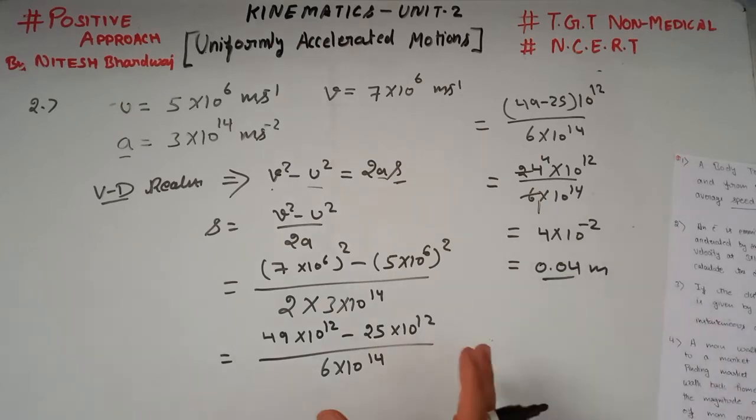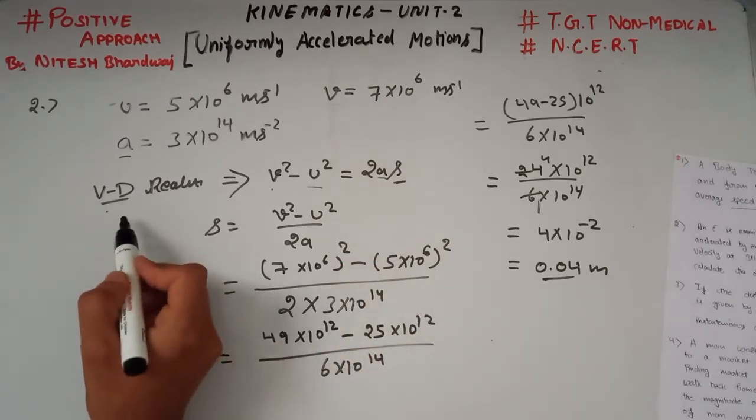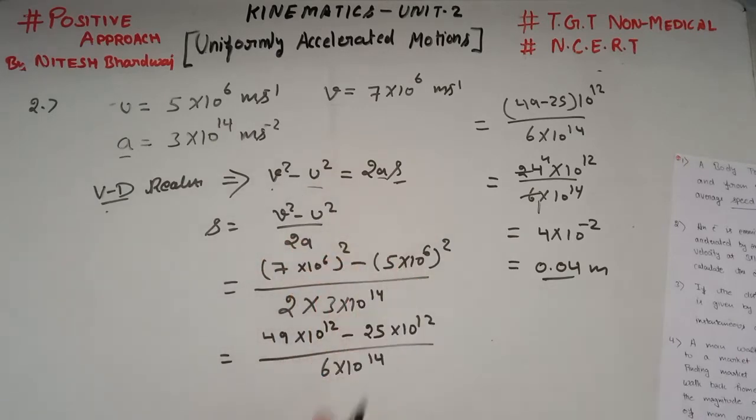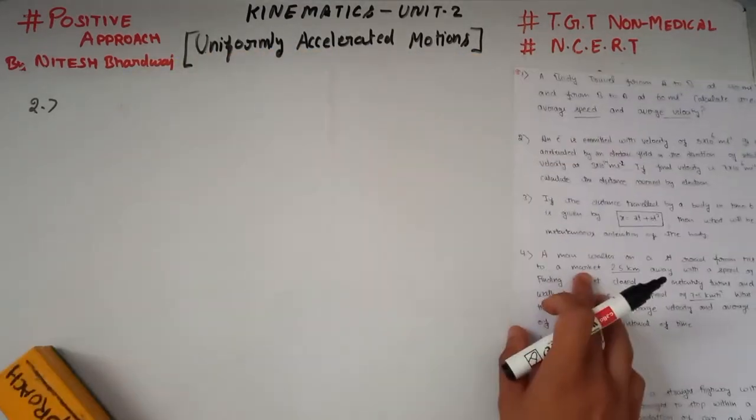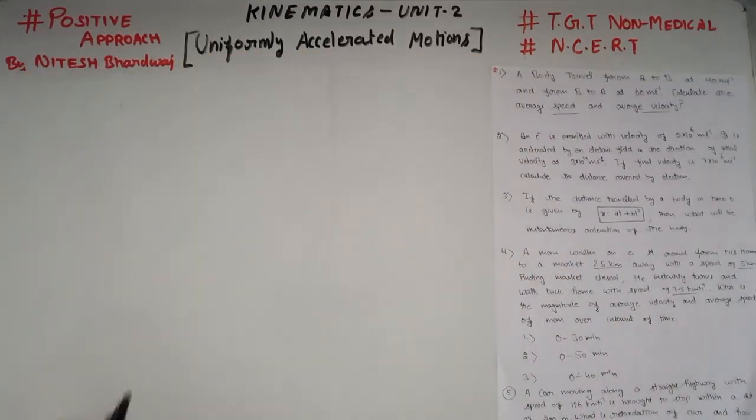0.04 meter. I hope this numerical is clear to you. Very easy. Here we used only the velocity displacement relation, which is v square minus u square is equal to 2as. Our next numerical is numerical number 3.